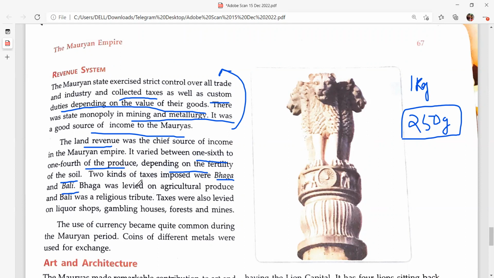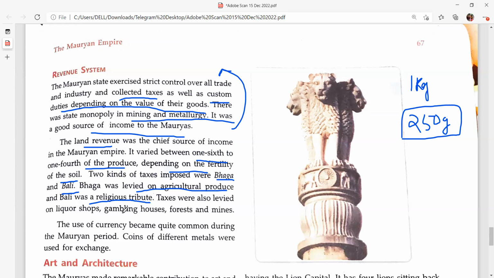Bhaga was levied on agricultural produce. Bali was a religious tribute. Religious tribute means as the king was the head of the kingdom, you have to give something to the king as a religious tribute, or as a gift to the king.